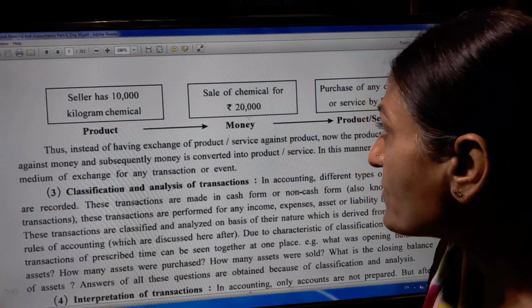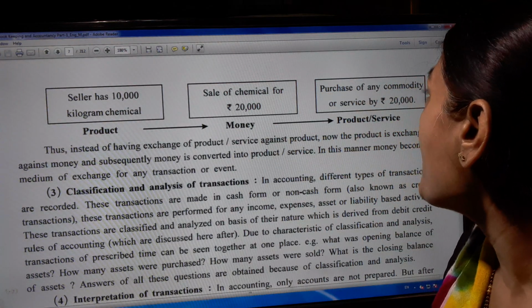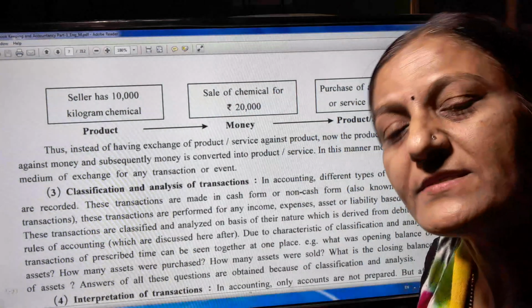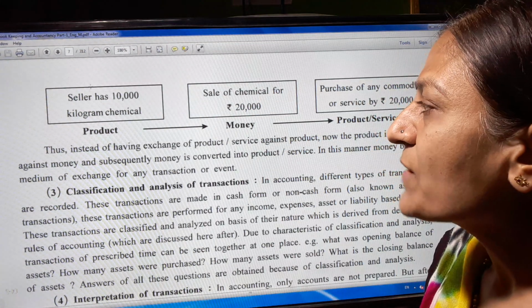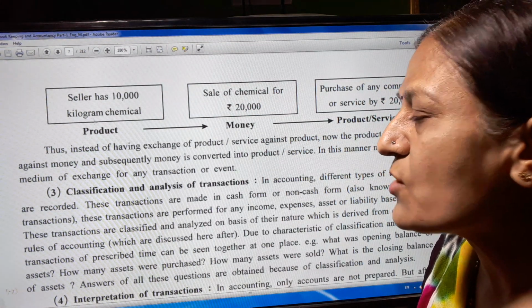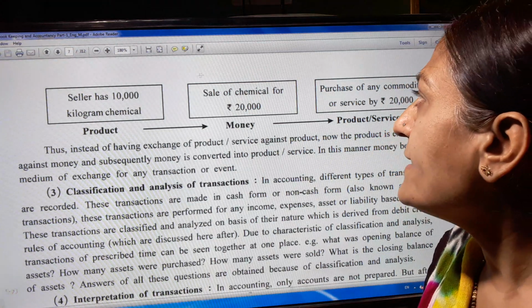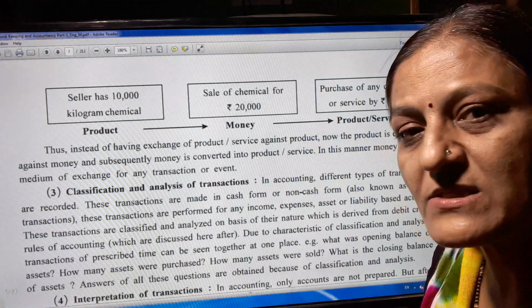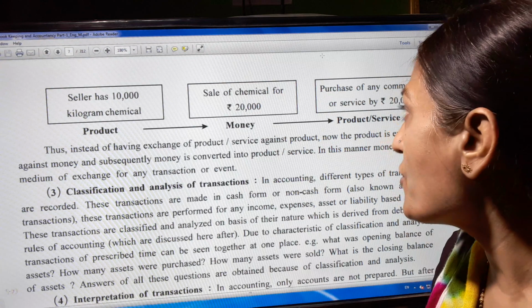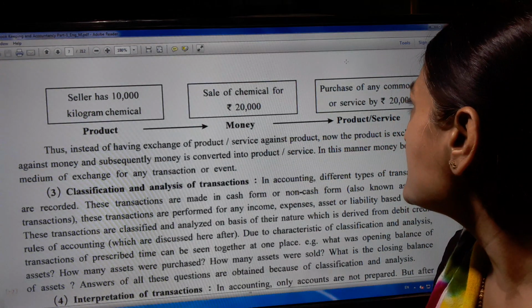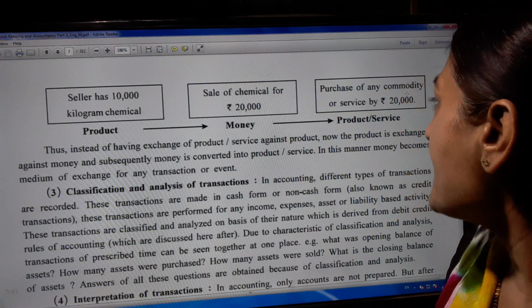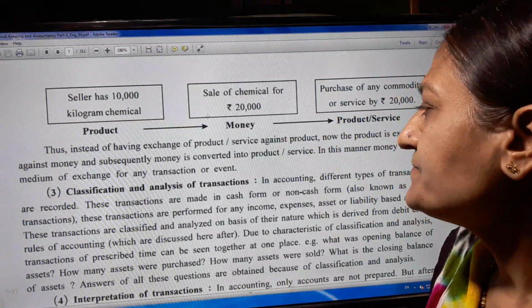Now from this 20,000, he can purchase any commodity or service.